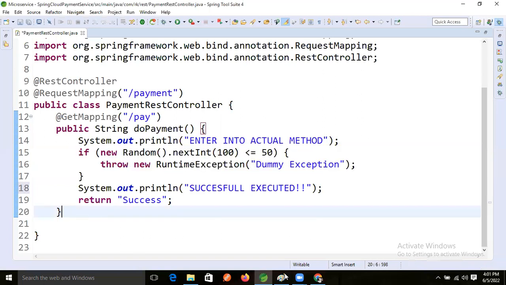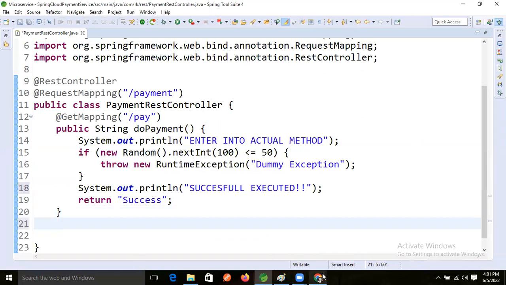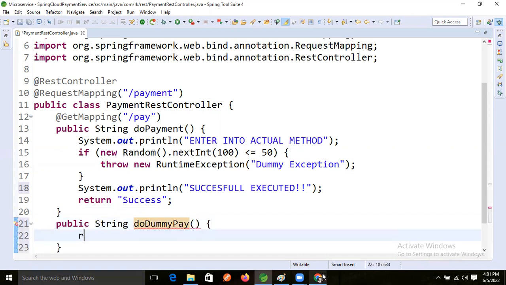So now good. Here I'm writing one more method: public String doDummyPay.